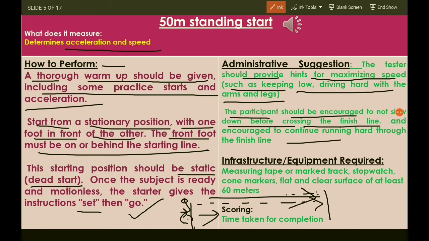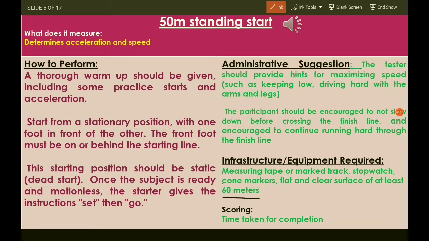And the equipment required: we need a track or a place of at least 60 meters, cones, markers, and a stopwatch. These are all required to take this test. And the scoring: the time taken is your score. How much time you take to perform the race is measured by the stopwatch.